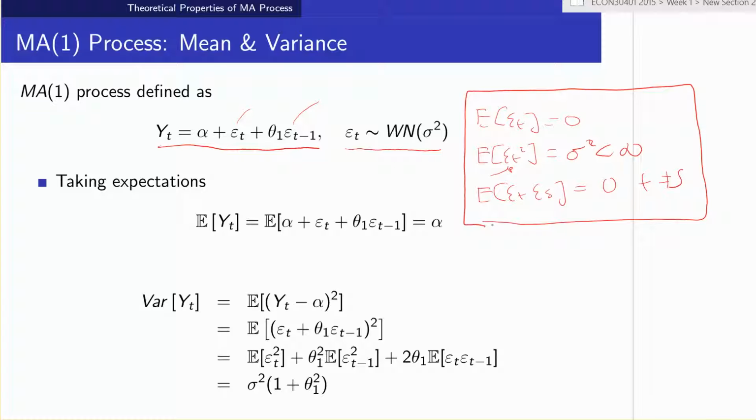The idea being that we specified all the dynamics in the model such that everything that's left at time t is just some random white noise shock. Okay? So, what then are the properties of yt if yt is an MA(1) process? Well, we just plug in yt to work out the sample average. Again, the expectation of the sum is the sum of the expectations. We expand it all out, and we use the fact that by white noise, both of these equal zero, so we get equals alpha.